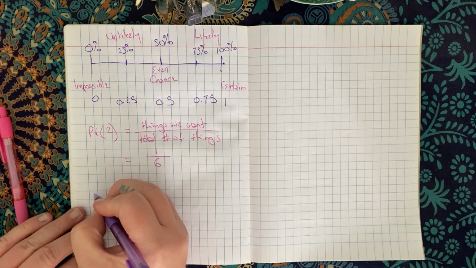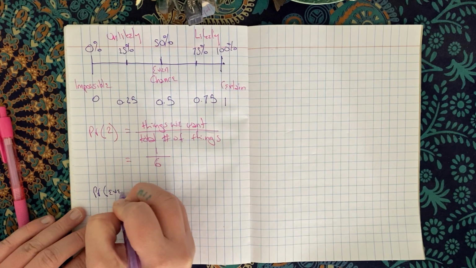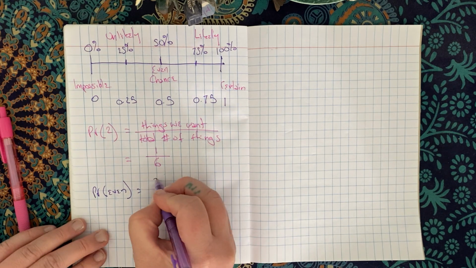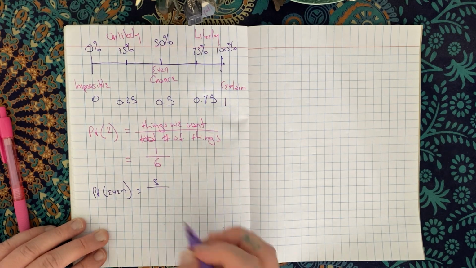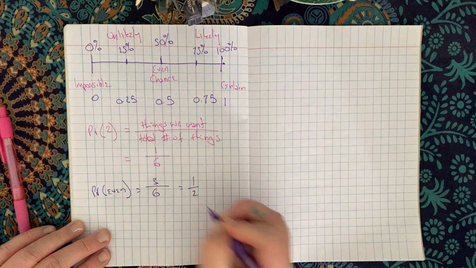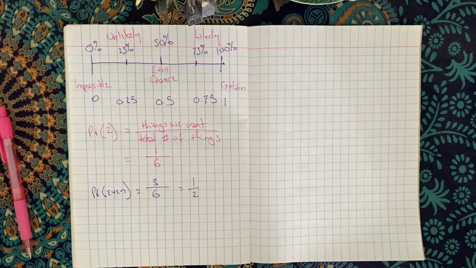So what if I asked for the probability of an even number if I was rolling a dice? Well, how many even numbers are there? There's a 2, a 4, and a 6. So there are 3 even numbers out of a total of 6 possible numbers. And 3 over 6 is the same as 1/2. So every time you can simplify a fraction, please do that.